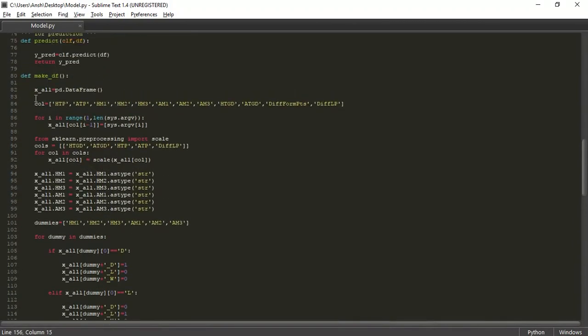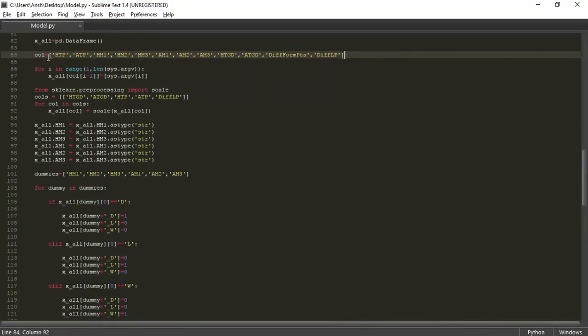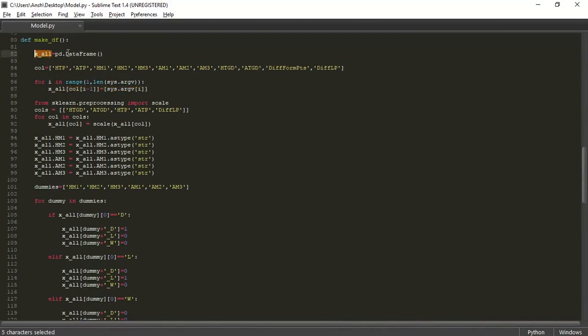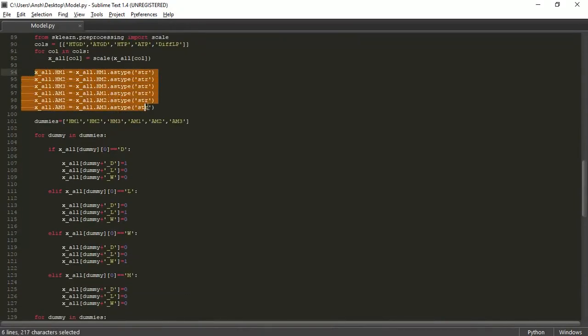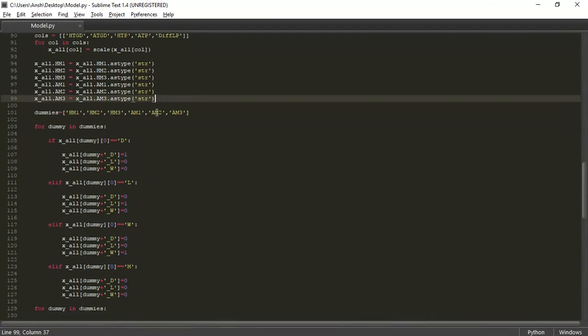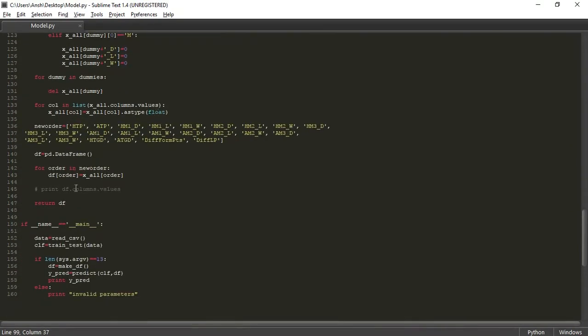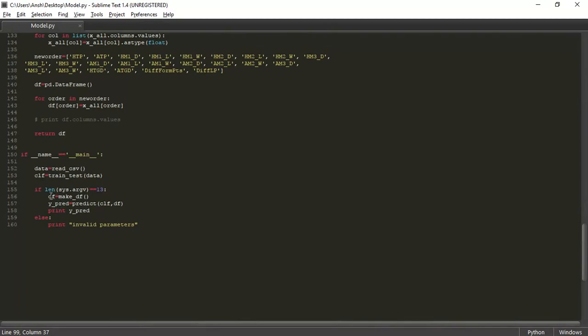This is the make data frame function. Here we define all the column names of the values that were provided as input. We now convert each of the values into a data frame. You can see here xsol is a data frame, and then we do the same thing, we convert all of them into string values so that it can be computed on easily, and then we return this data frame. Finally we receive the data frame from df. We now call the predict function, and we pass the model and the data frame in it so that we get the predicted value of y, which we actually needed, and then we print the predicted value of y.